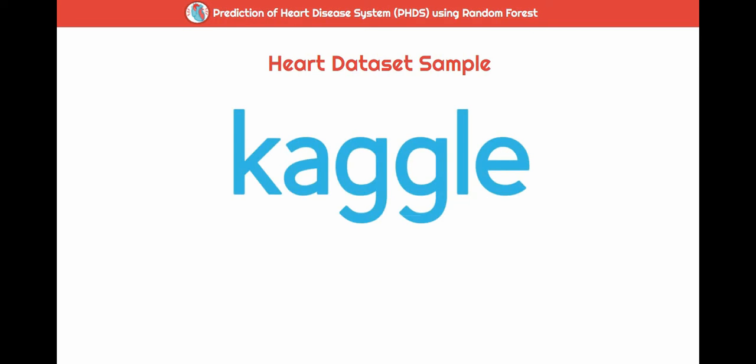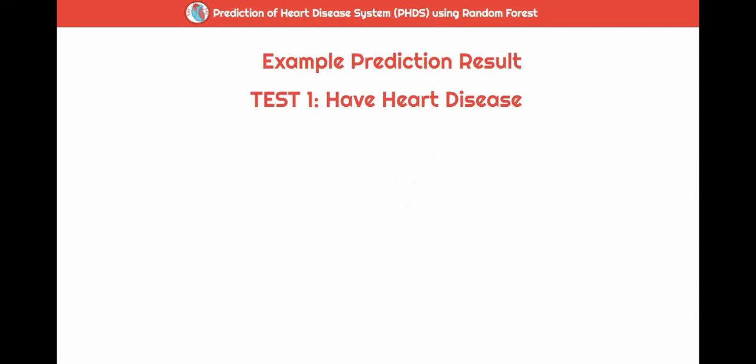Now, let's look at the example predictions that have been run on the random forest model. For your information, the dataset sample has been taken from an online website, kaggle.com. It consists of 304 sample data with 14 columns. After this, I will show the prediction results that have been tested on the random forest model.